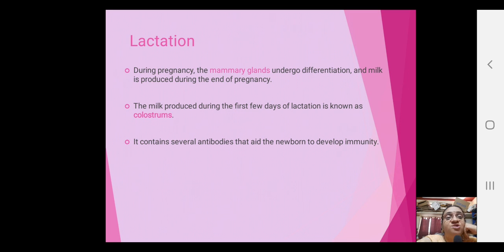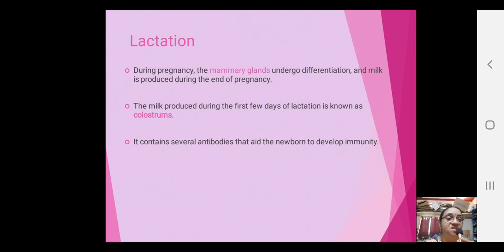Now what is lactation? During pregnancy, the mammary glands undergo differentiation. In fact, they grow, and the milk is produced during the end of the pregnancy. The milk produced during the first few days is called colostrum. Very, very important. Why? Because in the first 2-3 days, colostrum will have a lot of immunoglobulins. And these immunoglobulins, or antibodies which we call, are very important for the child, because the baby is born absolutely without any immunity.